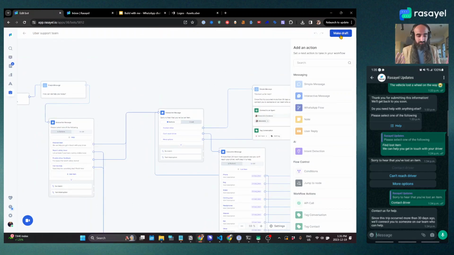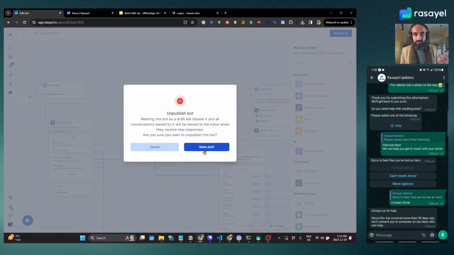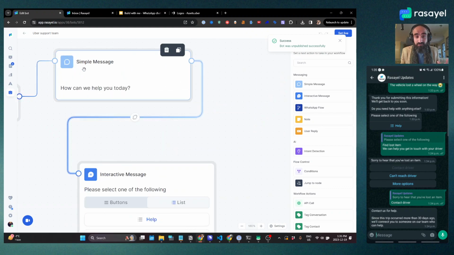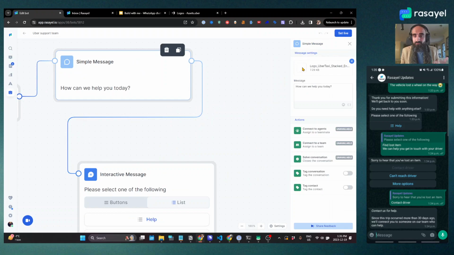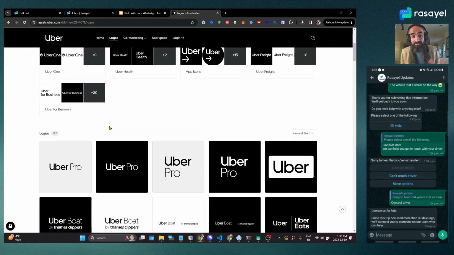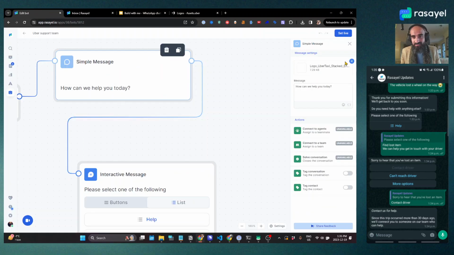Now that we've seen live what some of the issues are, and this is the best way to find out if your chatbot actually makes sense, is to use it. So I'll make this a draft. And first of all, I should have spotted this. I put in an image here, but it just looks white. And so that's something that I should replace. I went and picked one from the Uber brand assets, but that didn't quite work out. So that's all right, but that's an easy fix. You can just delete the image and replace it with another one.